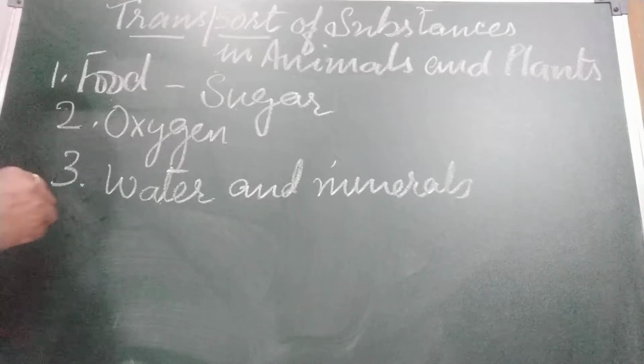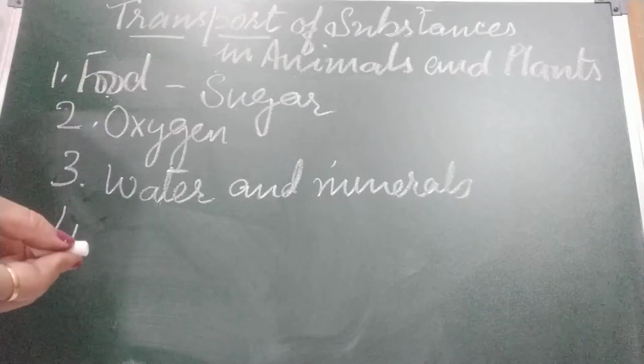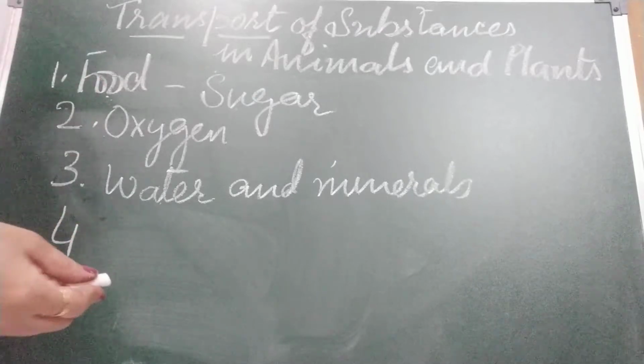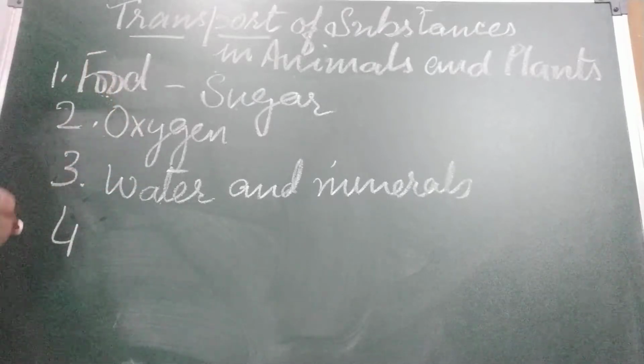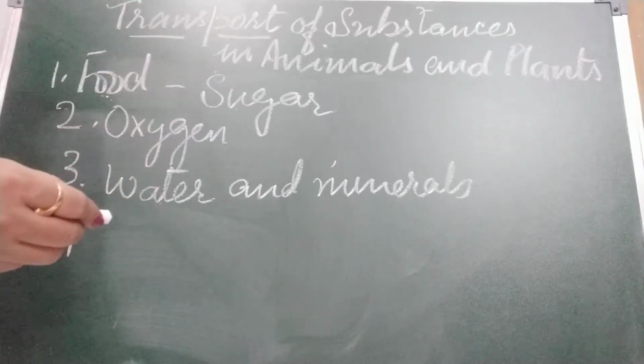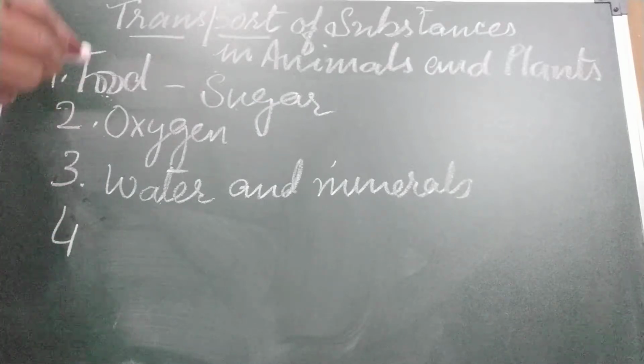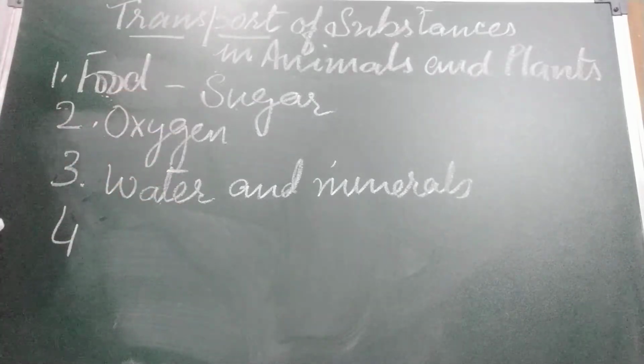Then next is waste products. After digestion took place, waste is produced also, and food is broken by oxygen in the respiration process. You know what the waste products are? Carbon dioxide and water vapor. So they need to go out from the body.